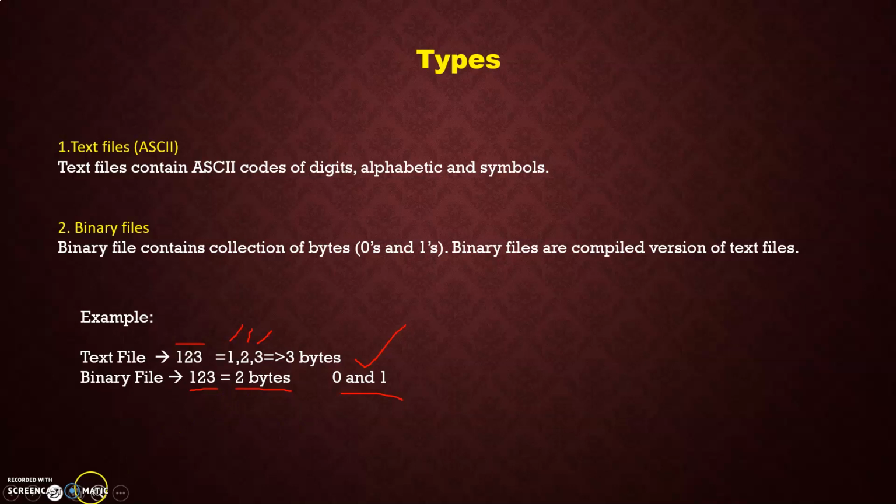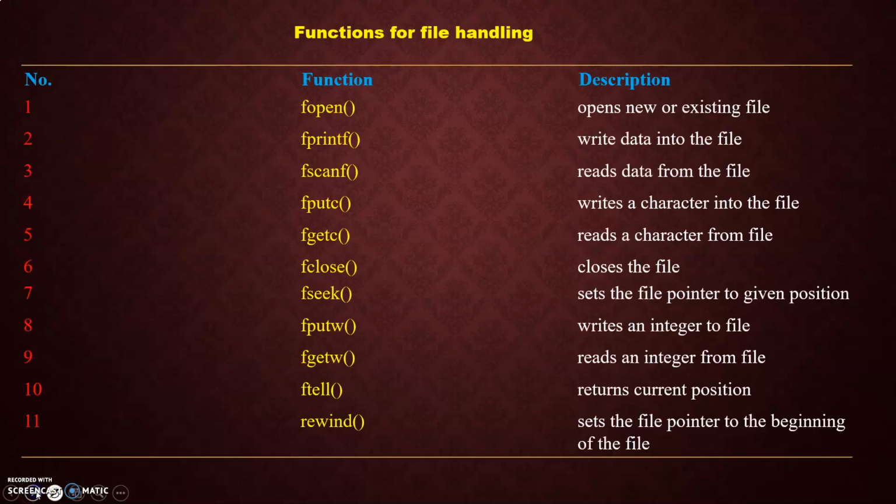So a binary file consists of a collection of 0s and 1s and is the compiled version of text files. You have seen a number of file extensions like .bat, that means batch file, .dat, that means data file, .exe, that means executable file, and .c, that is a C programming file. Some of these can be opened in a text file, but batch and data files you cannot open in a text file because they are binary files. If you open them, they will show a number of symbols like dollar, pound, spade, different symbols. So these are the various things about text and binary files.